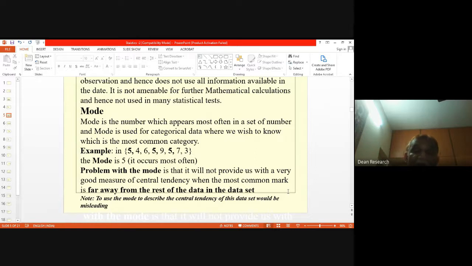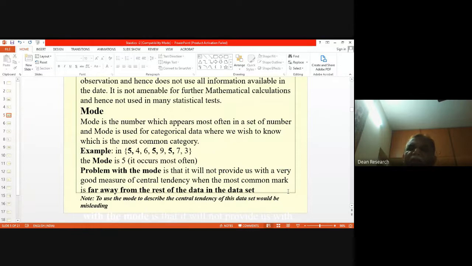Though it looks somewhere in between, in case I add a few more data values, say 8 appears twice, and then 10 appears twice, then you will find 5 is not the true representative of the data that you have got.